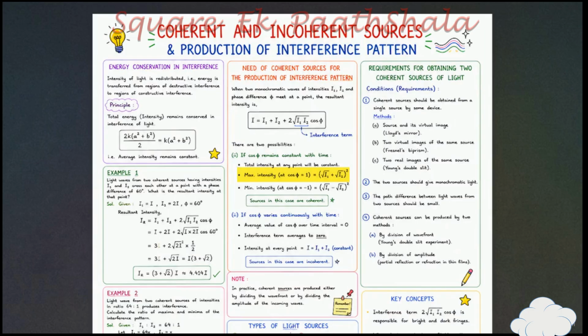When cosine phi hits +1, the equation reaches absolute maximum intensity. The dark fringes occur when waves meet entirely out of sync. Cosine phi drops to -1, mathematically canceling into total darkness.